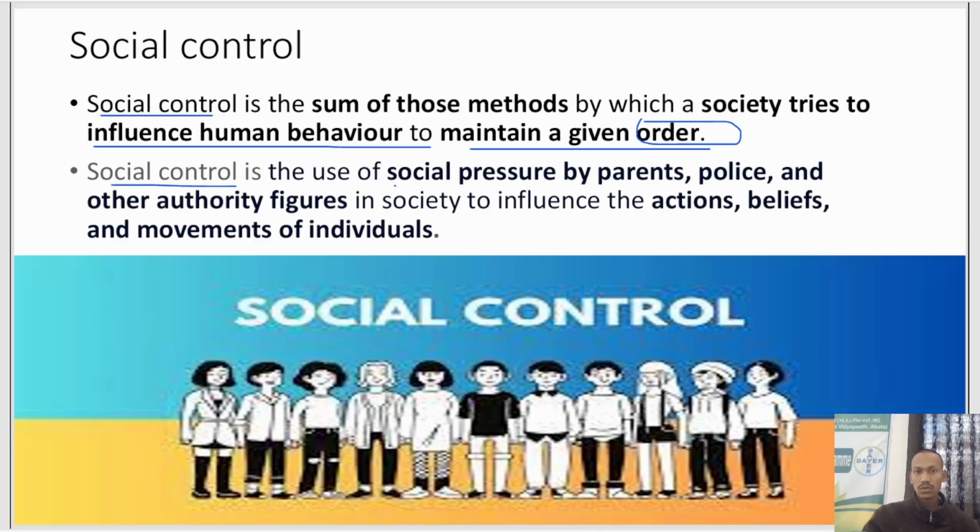Also, social control is the use of social pressure by parents, police, or other authority figures, such as teachers, supervisors, or higher officials working above you in society, that influences your actions, beliefs, and movements as an individual. Parents, police, and authority figures put social pressure on you so that you act in a certain way and have certain beliefs. That is called social control.